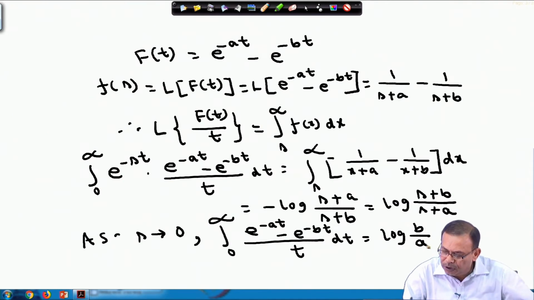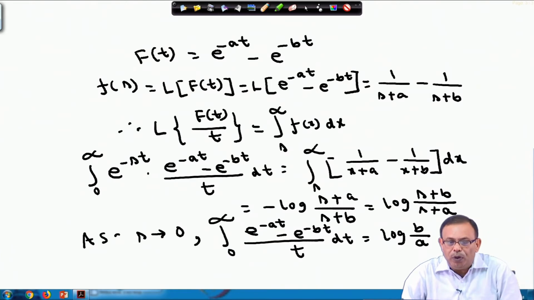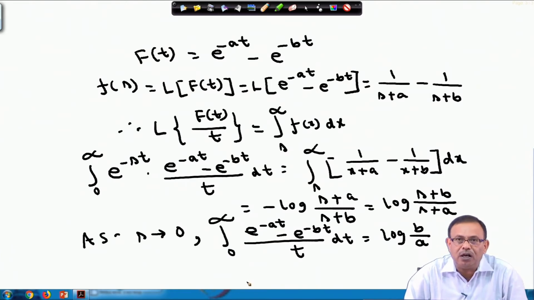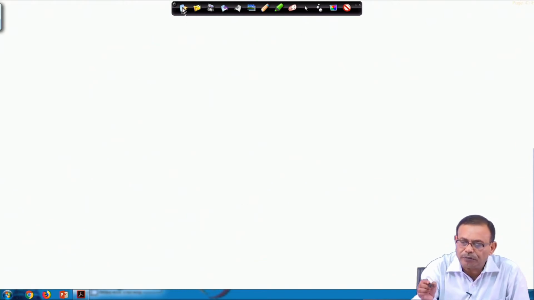So, it becomes log of b by a. So, effectively without evaluating the integral directly, using the properties of Laplace transform, like we have used the property of division of a function by t, using that property we are evaluating the integral this way.